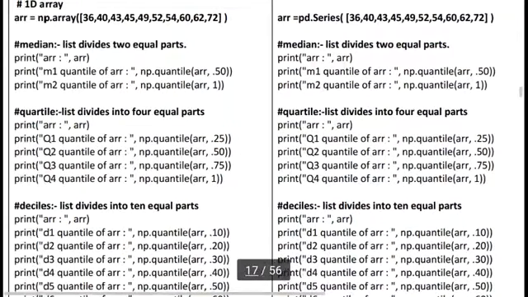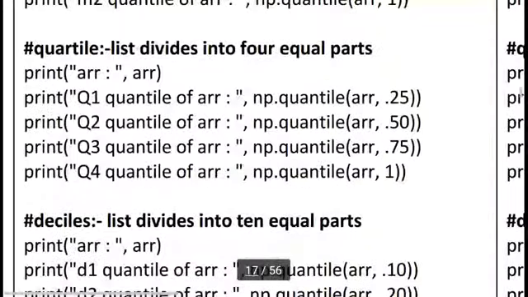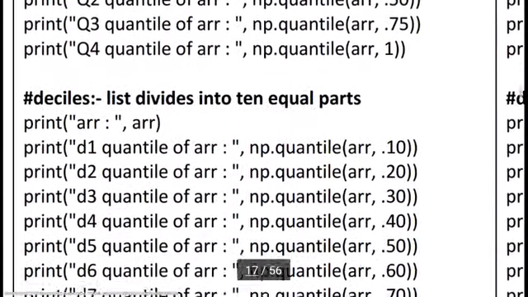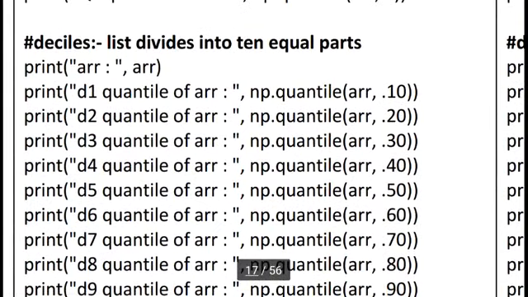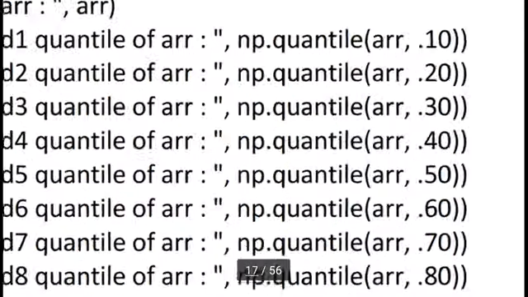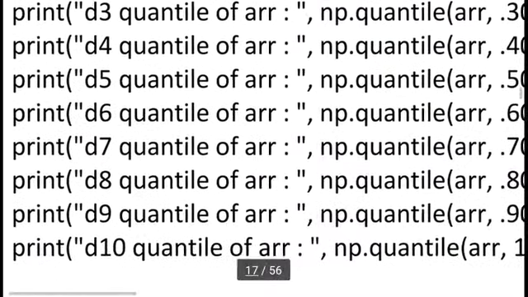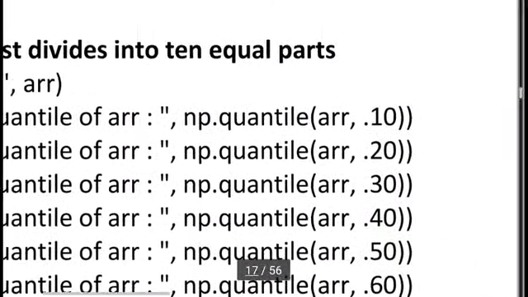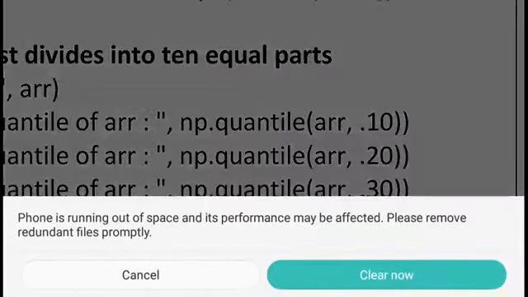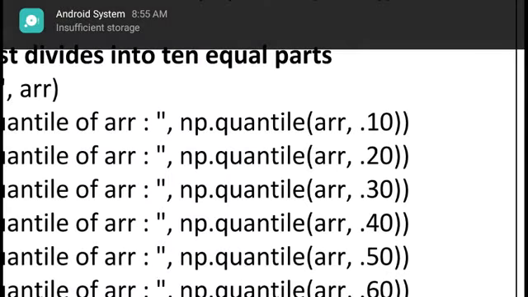Okay, but here suppose I want to use the decile method. In decile, the list is divided into 10 equal parts. So don't worry, this is a simple thing. Here I am using the array with d1, d2, d3, d4, d5 up to d10. So np.array, np.quantile, and here I am writing the array, comma, point.